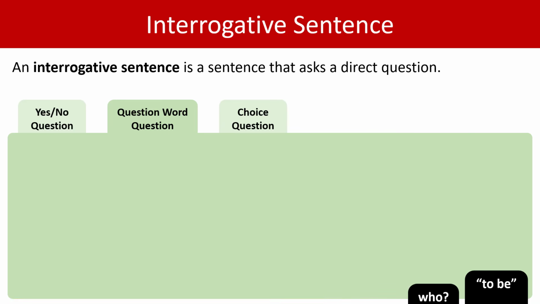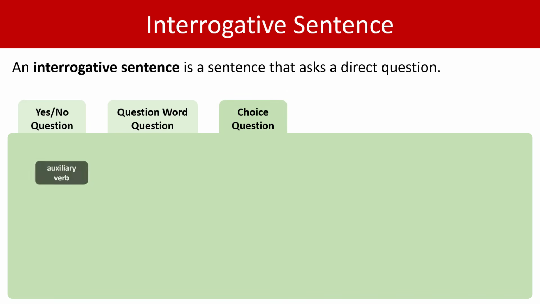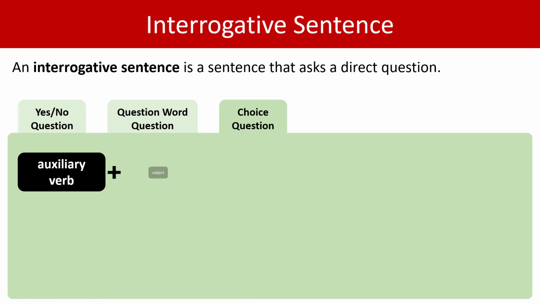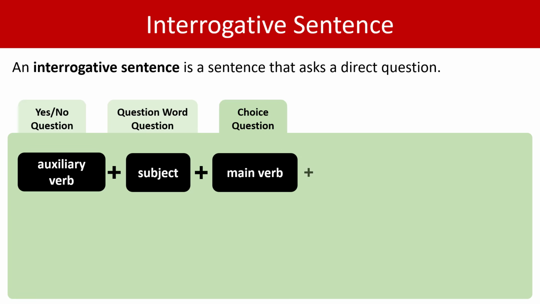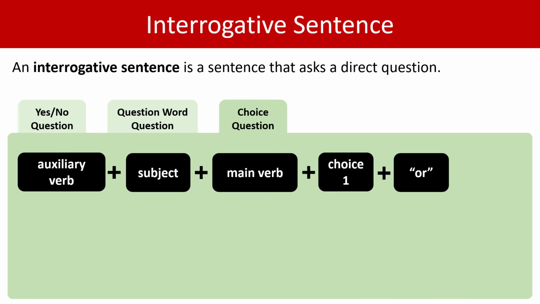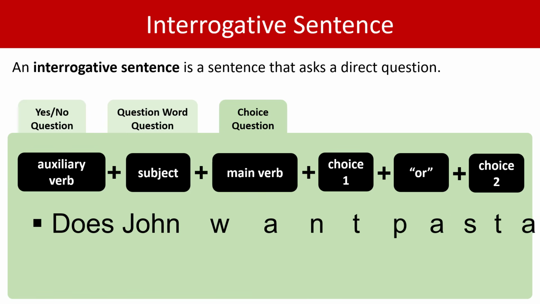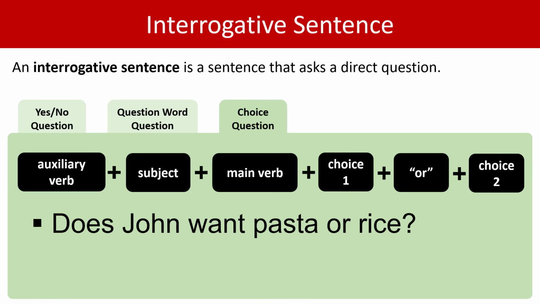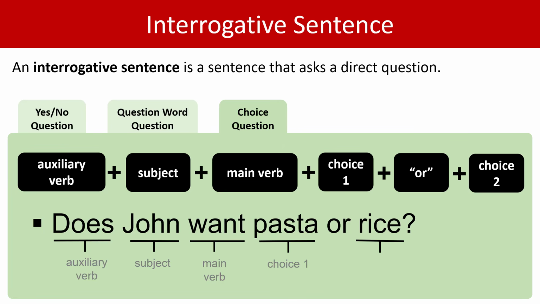Let's move to choice question. The format is auxiliary verb plus subject plus main verb plus choice 1 plus the word or plus choice 2. Let's put up an example. Does John want pasta or rice? Well, does is an auxiliary verb. John is the subject. Want is the main verb, and pasta is choice 1. We then have the word or, and then we have choice 2. In this case, rice is choice 2.